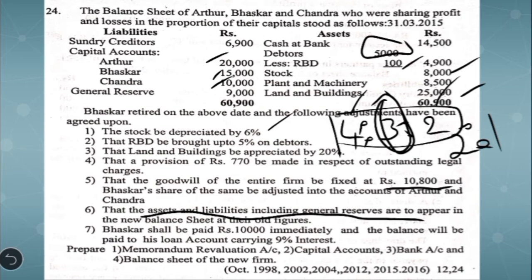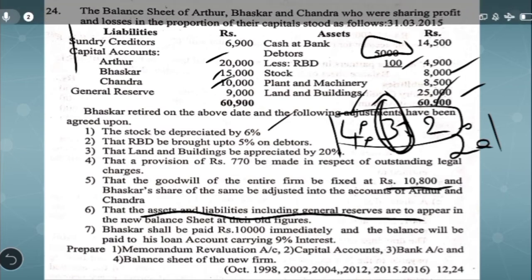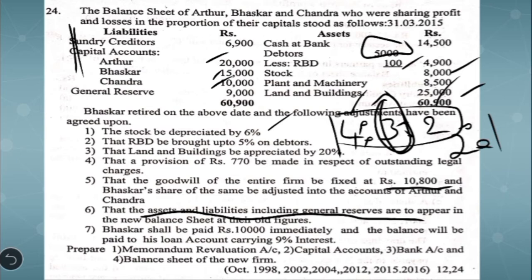Provision of 770 to be made in respect of outstanding legal charges. If you check the liability side, we don't find any item like outstanding legal charges, so we have to bring in one more new liability, which results in a revaluation loss. We have to debit that to the memorandum revaluation account, first section. So these are the only adjustments which we find with regard to revaluation of assets and liabilities.